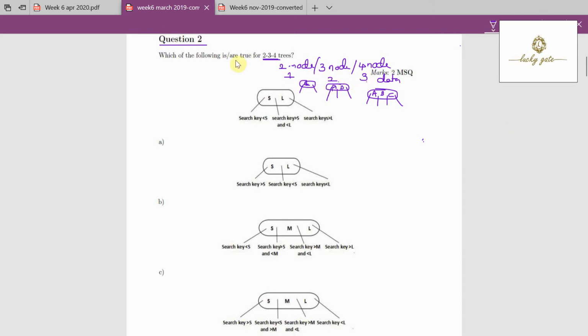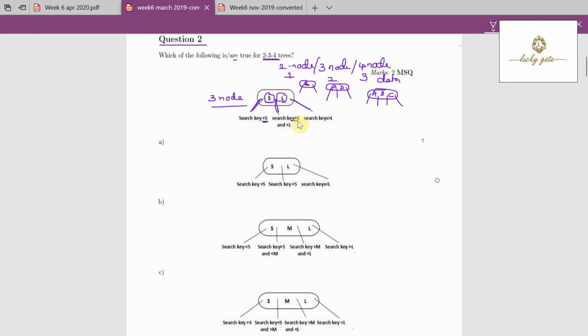Now the question is, which is true for 2, 3, 4 trees? Now look, it is a 3 node tree. Why am I calling it a 3 node tree? Because it has 2 data elements and 3 links. And it is a property that the left subtree should have lesser values. It is correct. And the middle one needs to be greater than S, less than L.